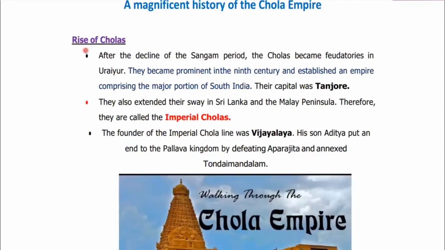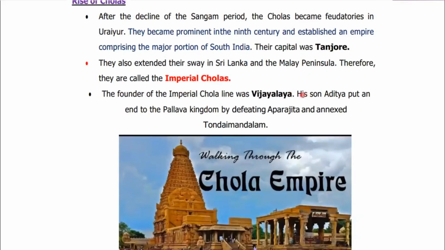Let's analyze the rise of Cholas. If you remember, in ancient history I have taught you about the Sangam period. After the decline of the Sangam period in South India, Cholas became feudatories in Uraiyur. Earlier they were feudatories of Pallavas, and later on they became prominent in the 9th century and established an empire comprising the major portion of South India, having the capital in Tanjore.